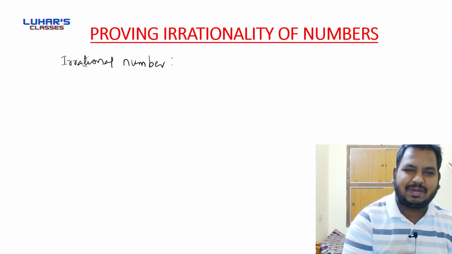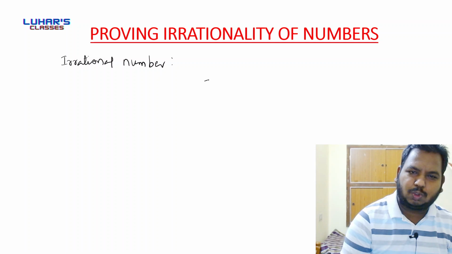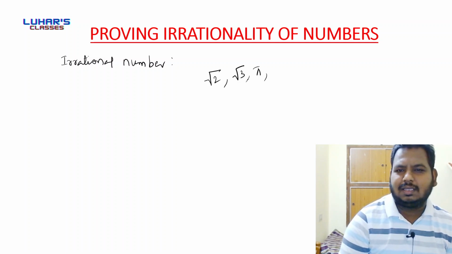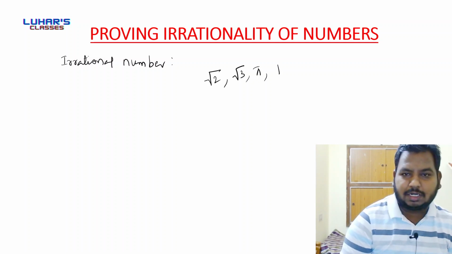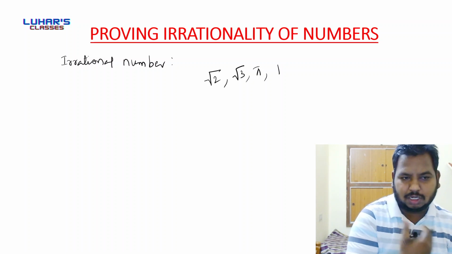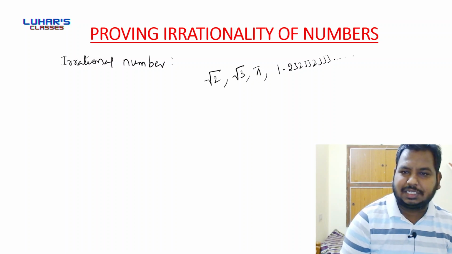Okay, so let me explain by using examples. I'll take the number root 2. Here root 2 is an irrational number. Root 3 is an irrational number, pi is an irrational number. If you have a decimal which is non-terminating, non-recurring, that is also an irrational number. Okay, so these are irrational numbers. Did you get me? Right.